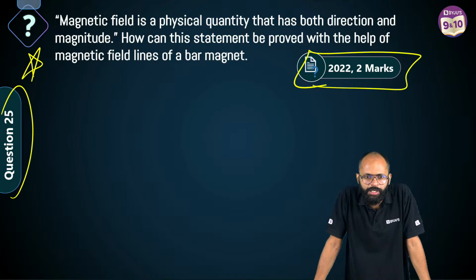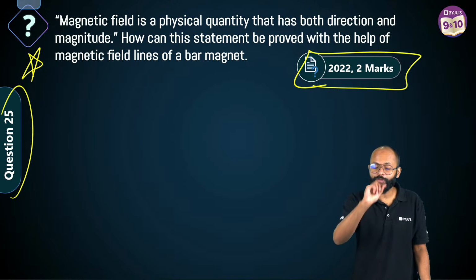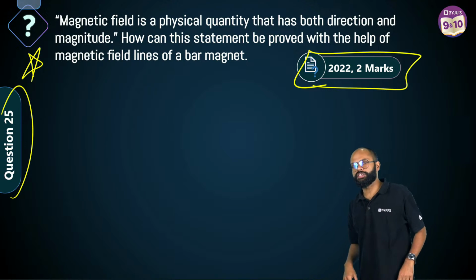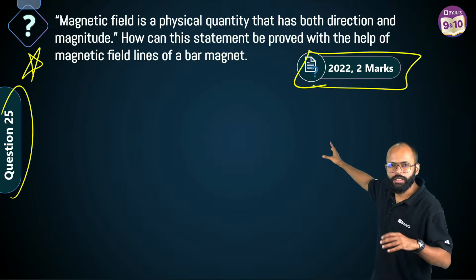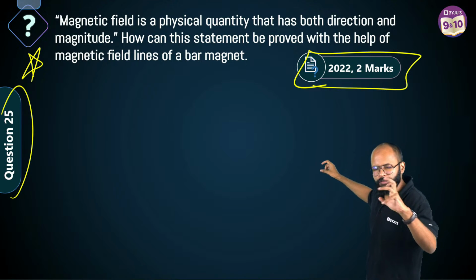North to south pole direction, using soft iron filings. Aditya, that is not the question. I'll tell you why this question is important. The question is a little ambiguous. The question is a little confusing.